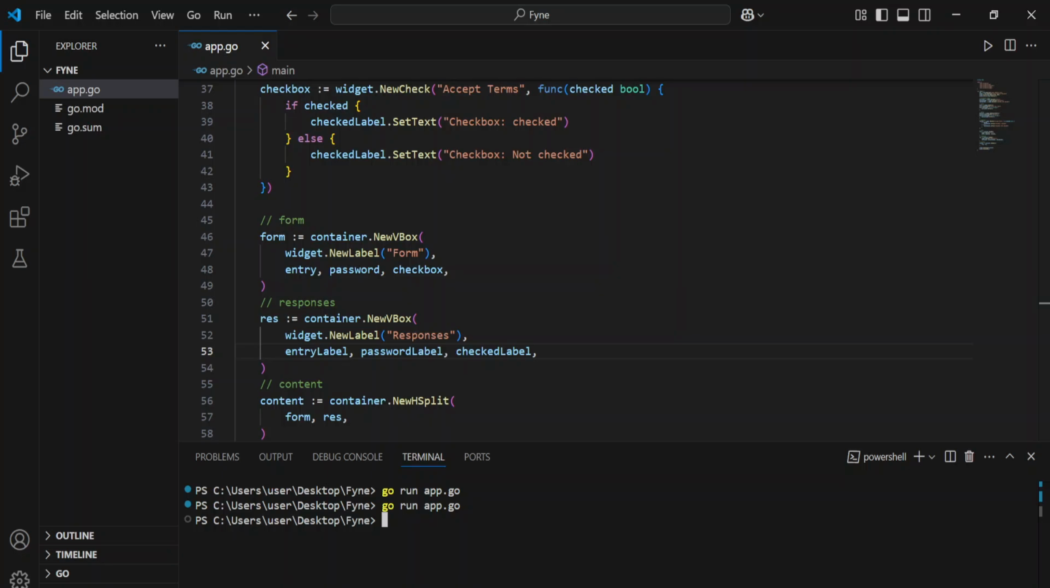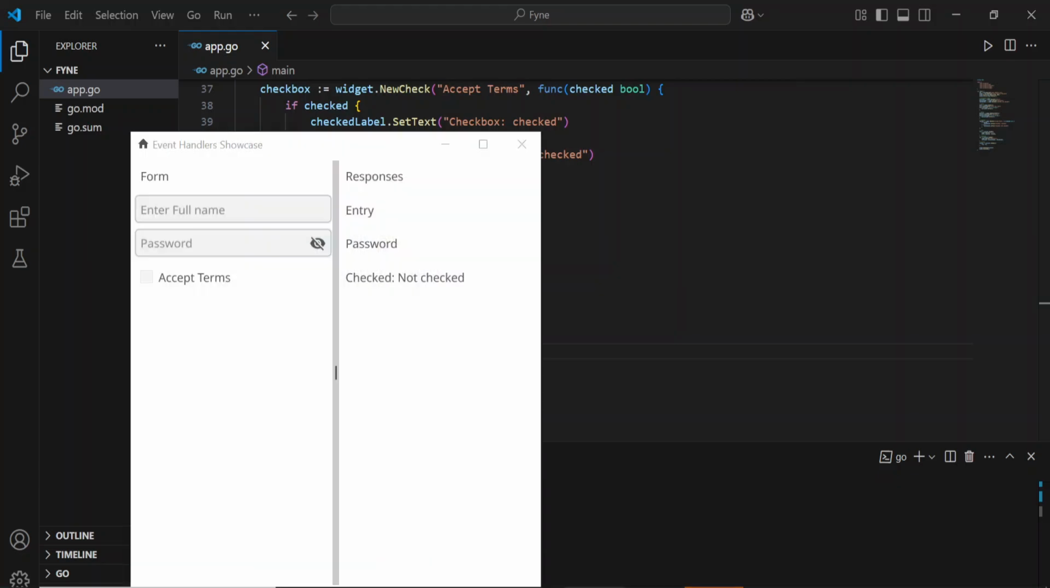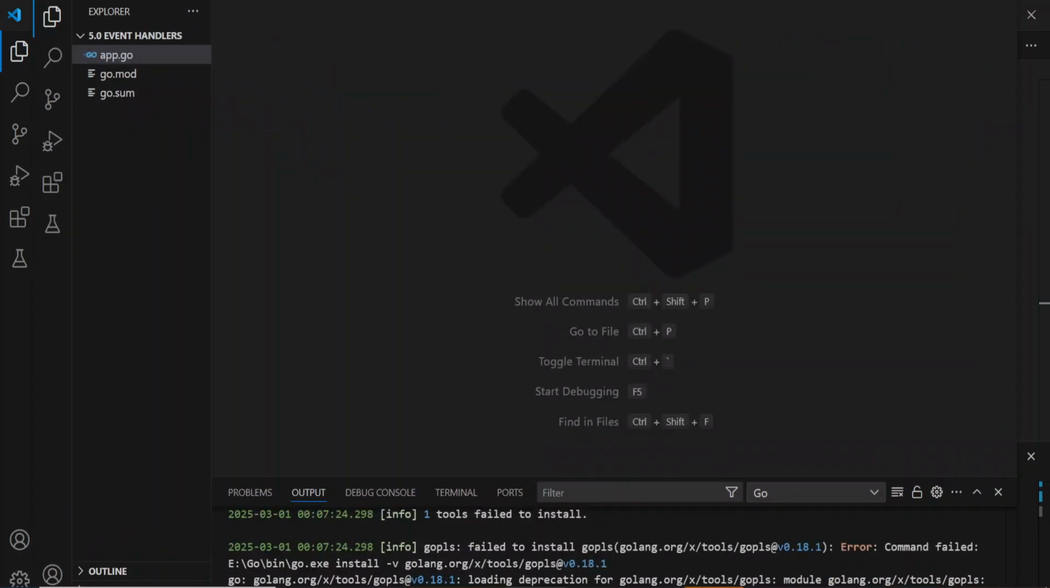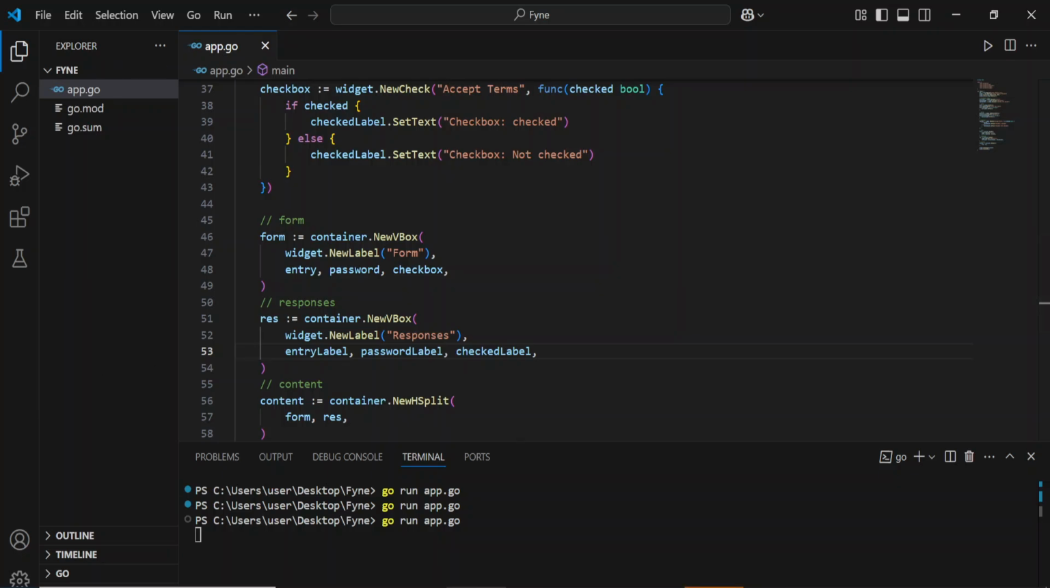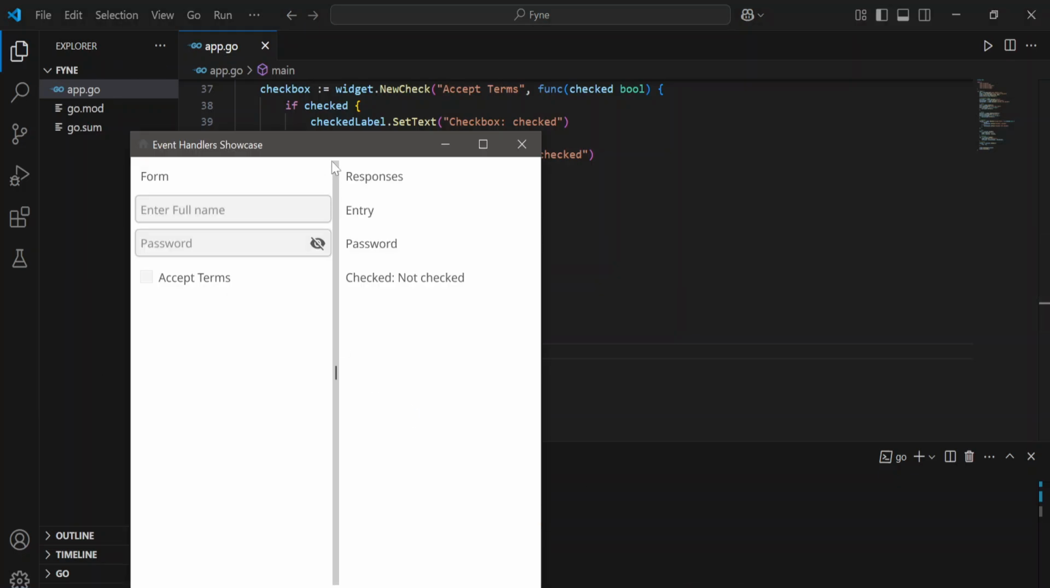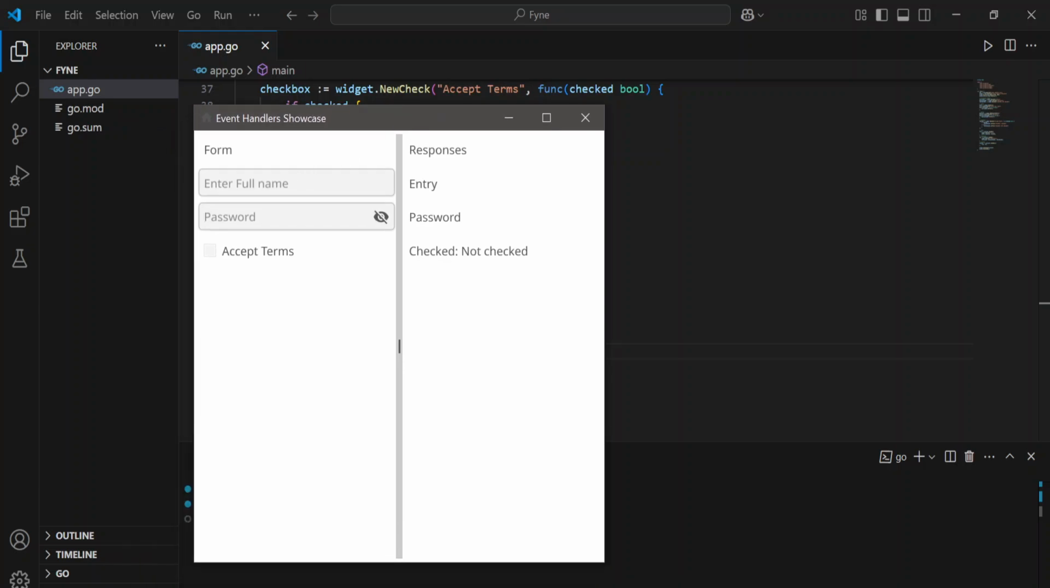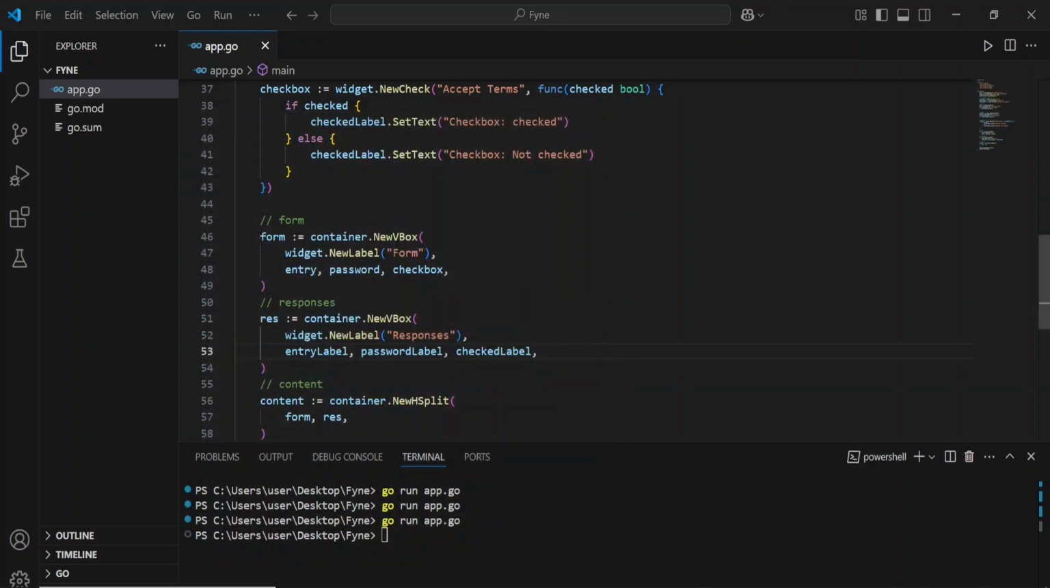Let's run it, and then we see how it looks. So this is how it looks. You can see how you can type that. You can also type that, and then once we check it, checked, not checked, checked, not checked, then we can also close that. Then the next thing we can look at is a radio button.